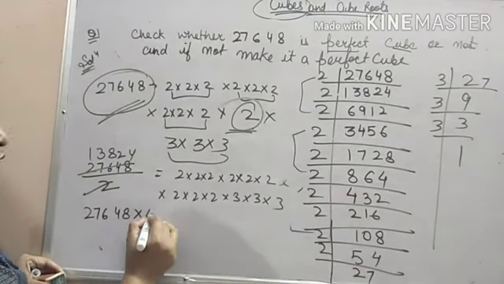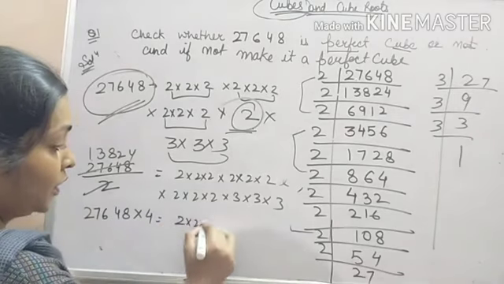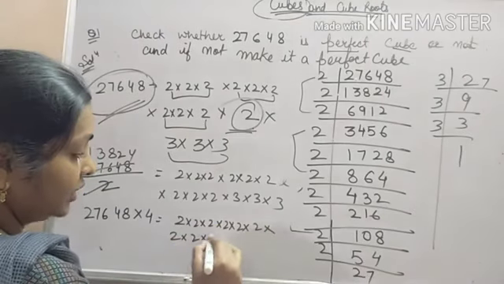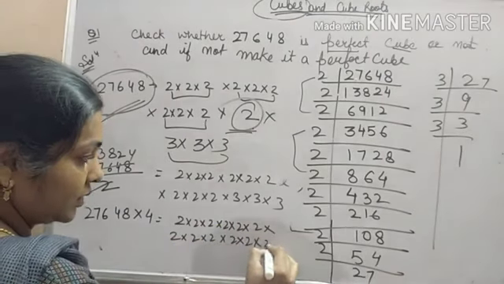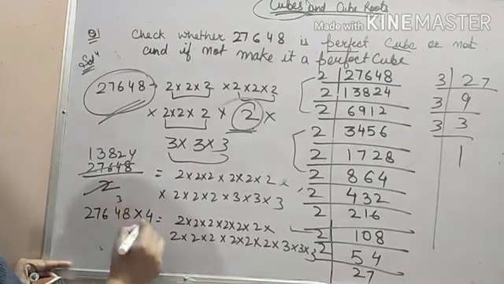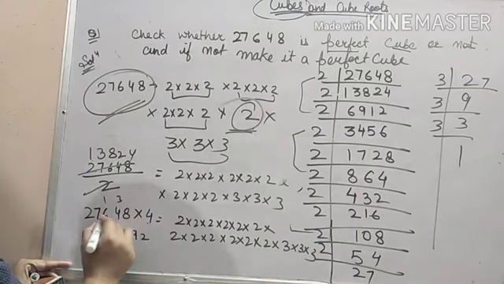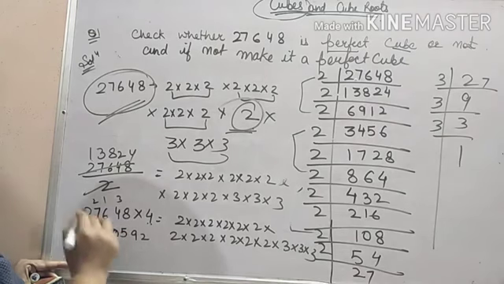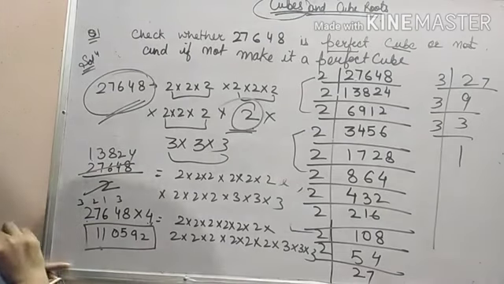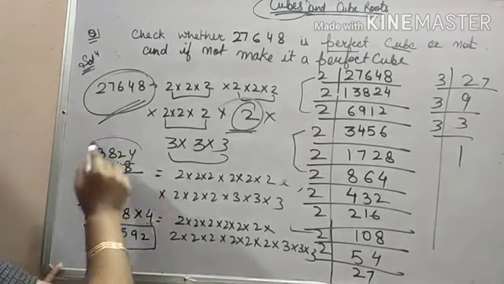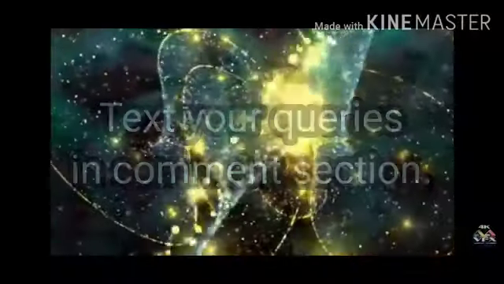27648 into 4. And the factors will become 2 into 2 into 2. The group which is idle, you have to give 2 more 2s to it as well. See, 4 8s are 32, 3 carry, 4 4s are 16, 3 19, 1 carry, 4 6s are 24 plus 1 25, 2 carry, 4 7s are 28, 30, 3 carry, 4 2s are 8, 8 plus 3 11. This is the required perfect cube, which we obtained by multiplication, and this one was obtained by division.